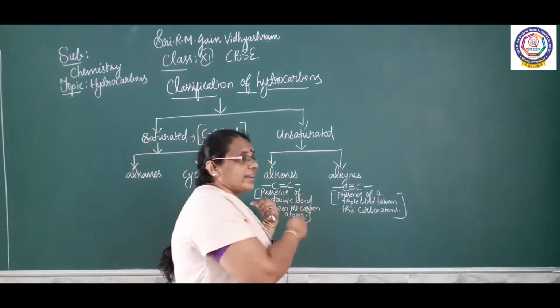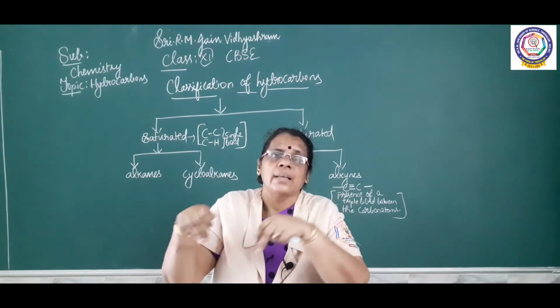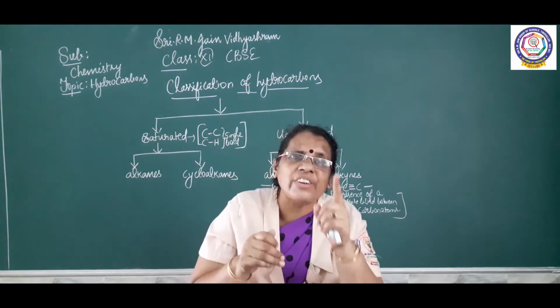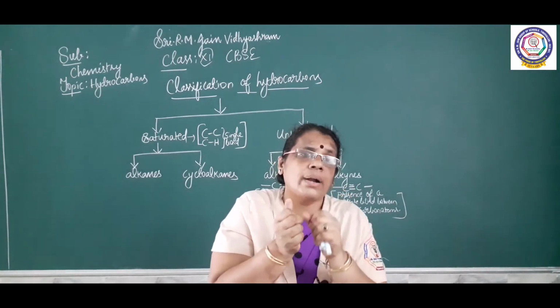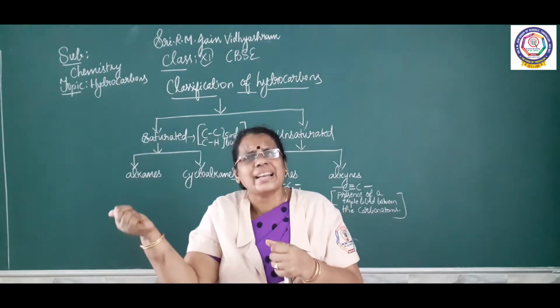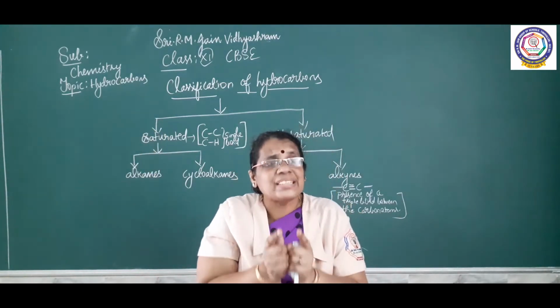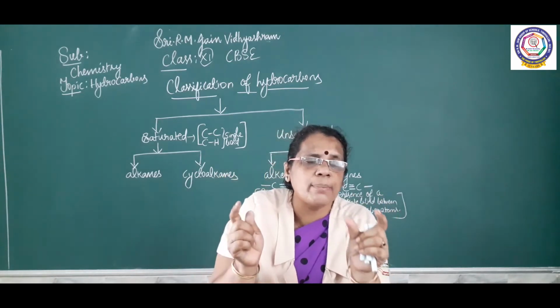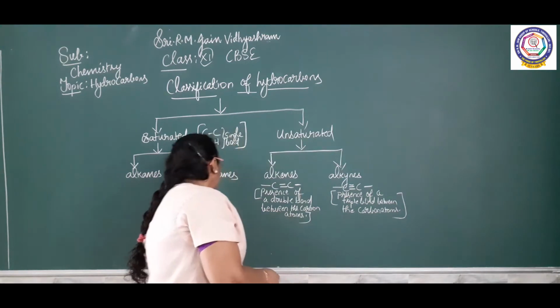Under unsaturated, there are two classifications. What are they? Alkenes and alkynes. What are alkenes? Presence of a double bond between the two carbons. So in between the two carbons, you can see a double bond. In such a case, we can call it alkene. What is the other classification? Alkyne. Presence of a triple bond. In between the two carbons, there is a triple bond, and we can call it alkyne. So this is the first classification.